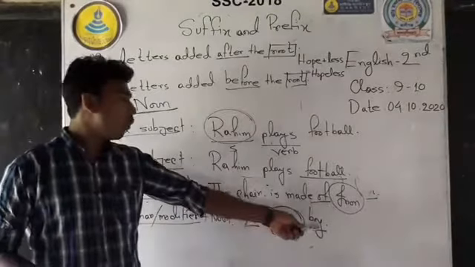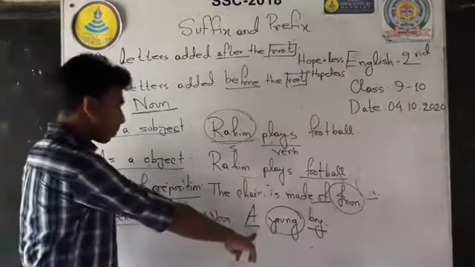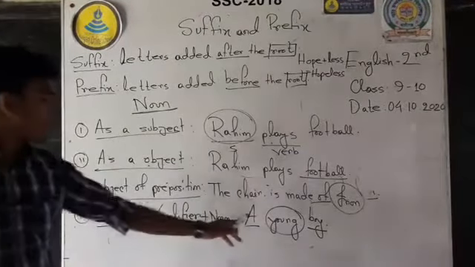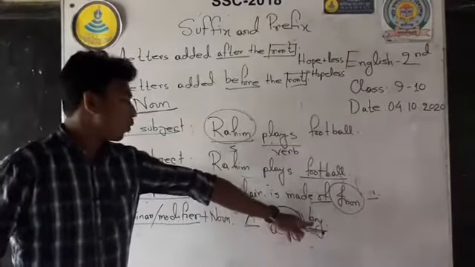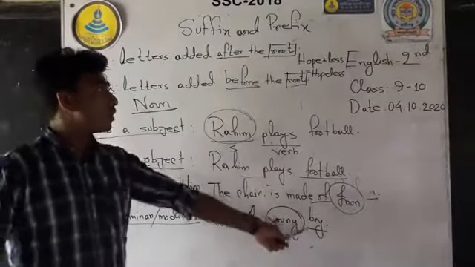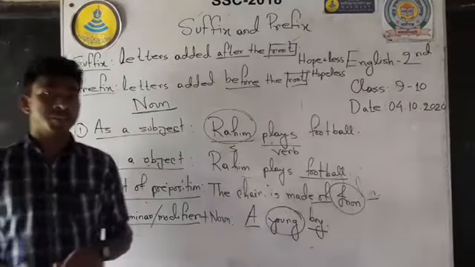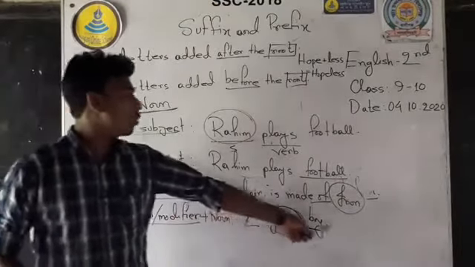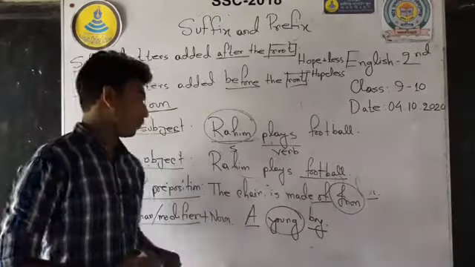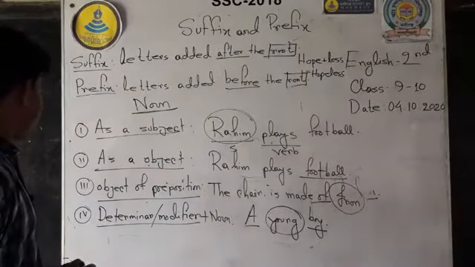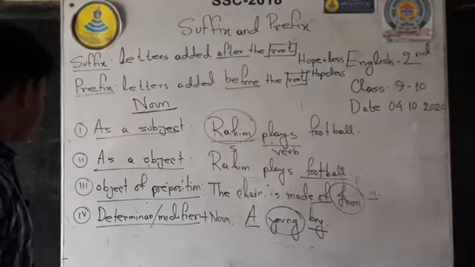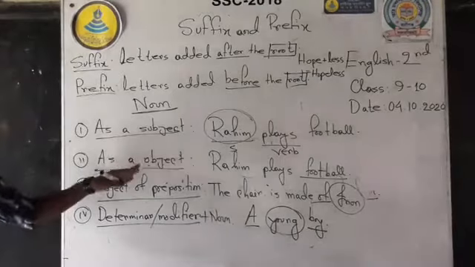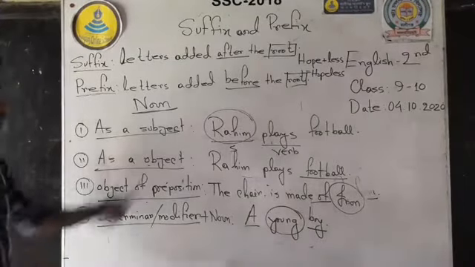Young modifies boy. So after a determiner or modifier, we can use noun. It's very important to apply in the examination. You can every time see that after a modifier or determiner, this is an appropriate place for using noun.